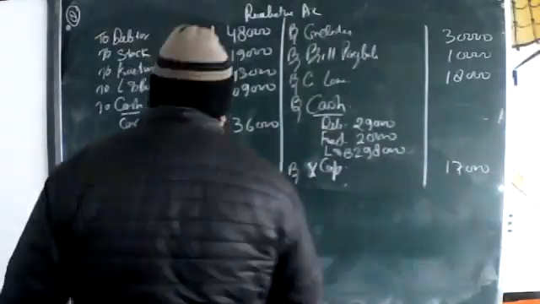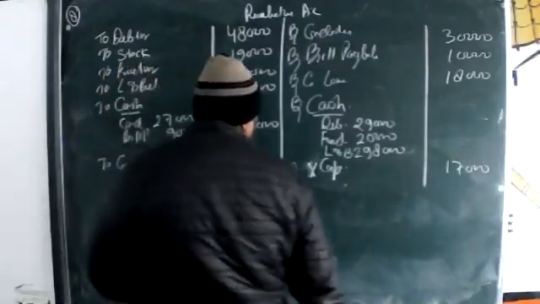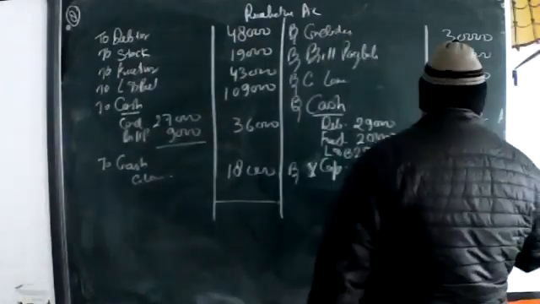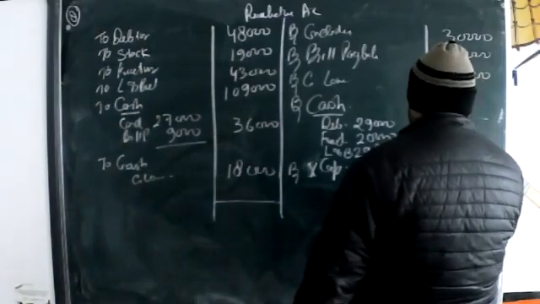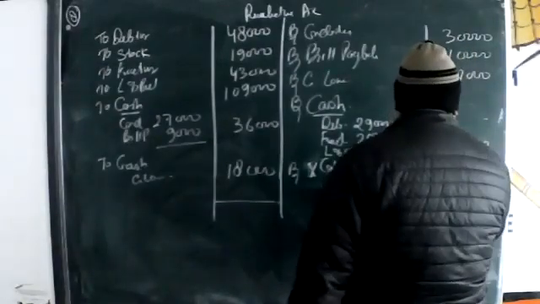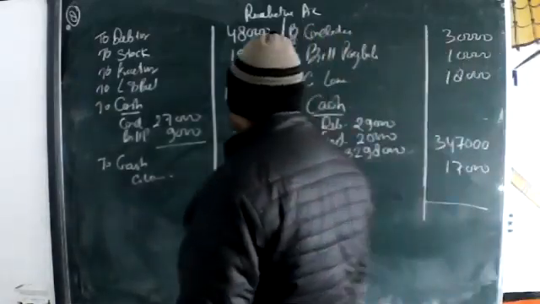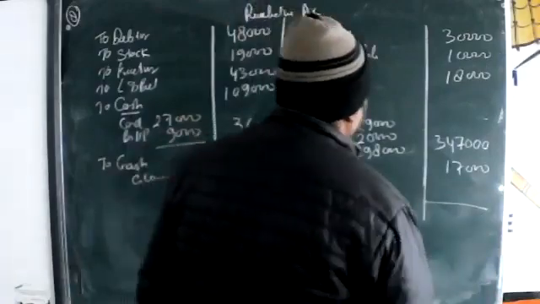Then go for balancing both sides. Just see whether profit or loss is coming. Take the totals. This side, 3,47,000 outside. All things outside. Just start totaling it up.